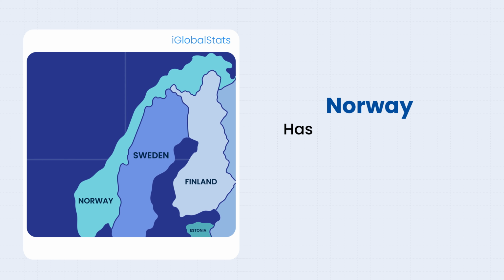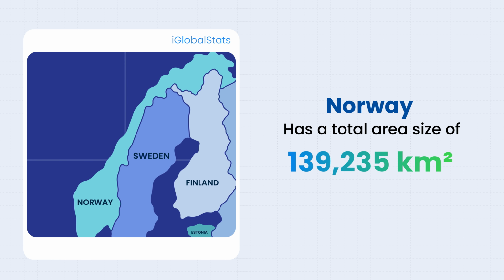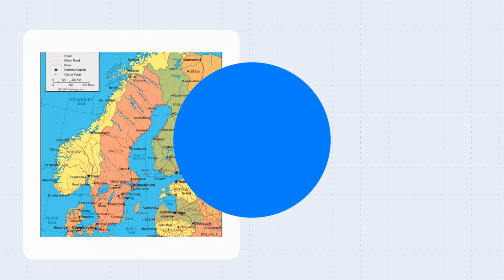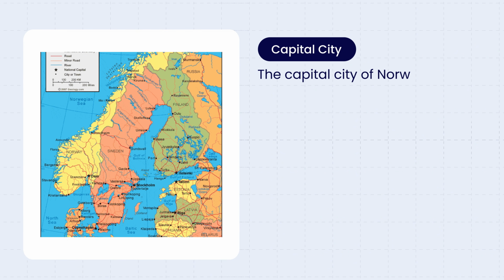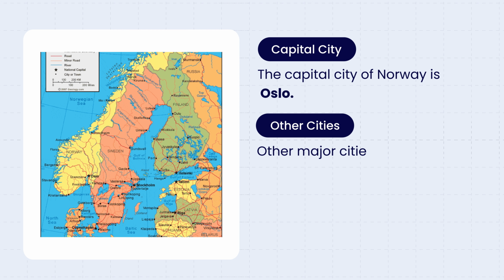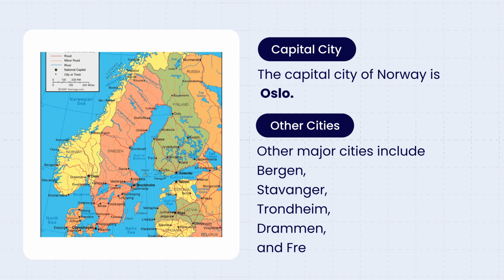Norway has a total area size of 323,802 square kilometers. The capital city of Norway is Oslo. Other major cities include Bergen, Stavanger, Trondheim, Drammen, and Fredrikstad.